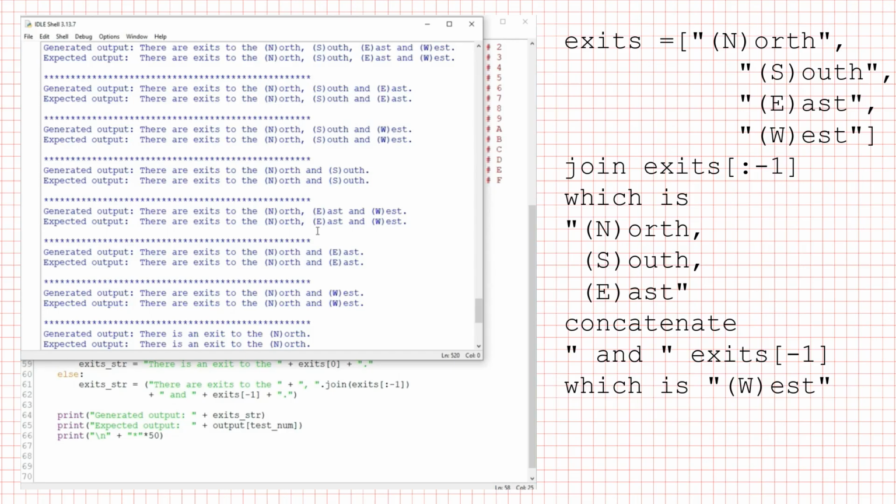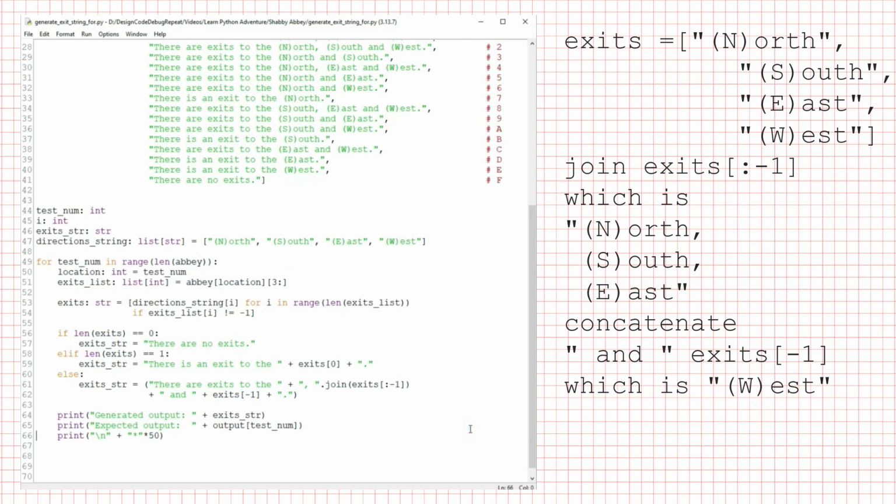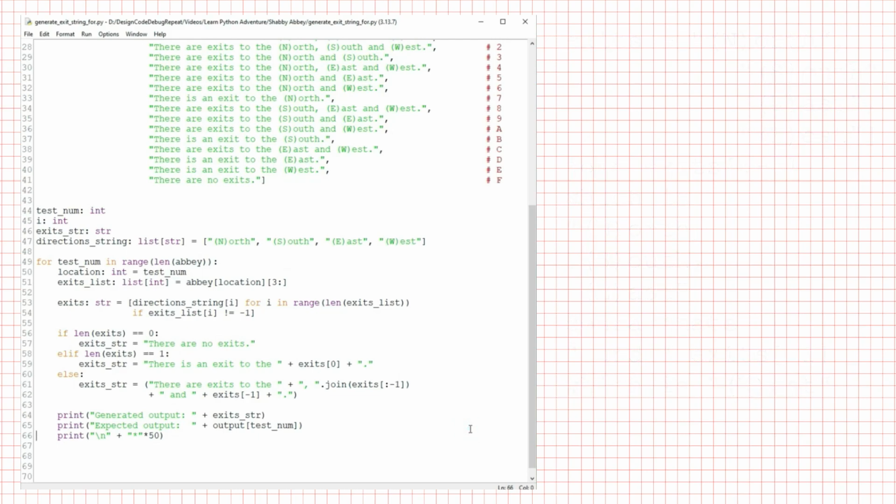But in the code, we have just one condition for lists of 2 or more elements rather than 3 separate conditions, which would grow with potentially longer lists. In languages without list comprehensions and built-in methods like join, you can use loops to build up collections like strings and lists. In Python, if what you're building is complicated, a loop might be more readable. But quite often, built-in tools like list comprehensions and join are more efficient and thoroughly tested, so they're a good choice if they don't sacrifice the readability of your code.